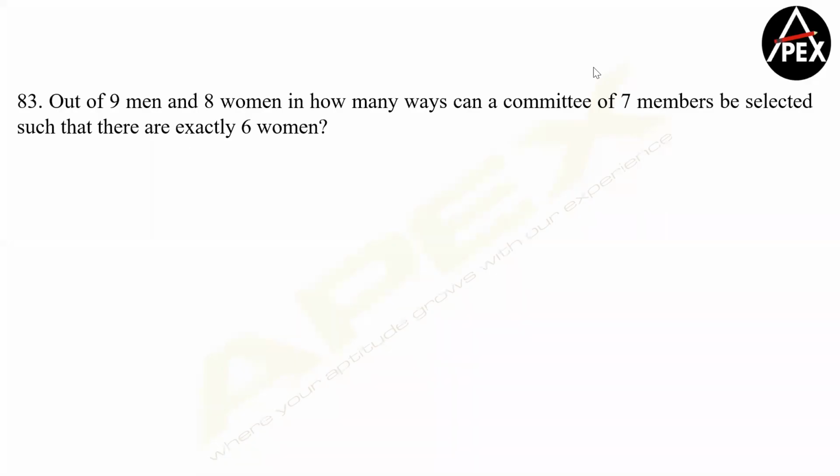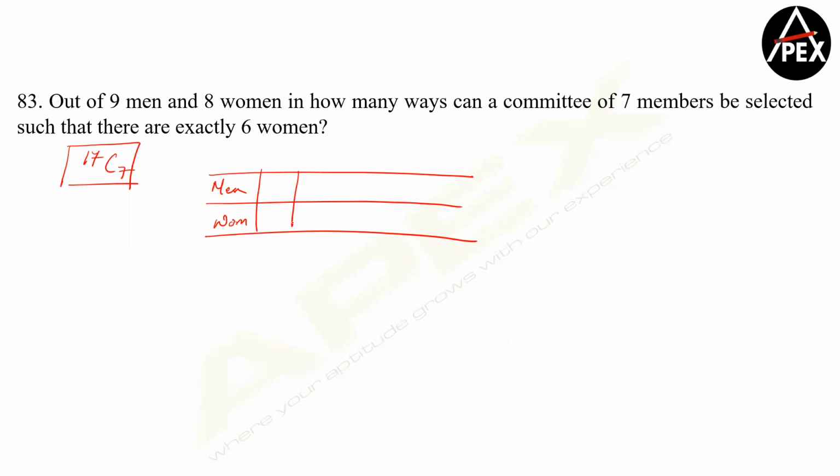Yeah, let's solve this, guys. So we have 9 men and 8 women. Now understand, guys, let me go a little deeper into it. When we wrote 17C7, what does that involve? Whenever you're talking about men and women in the committee, if I want 7 members, there's a possibility of 0 men and 7 women.